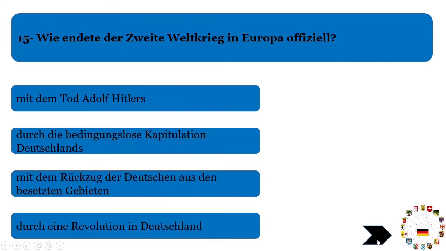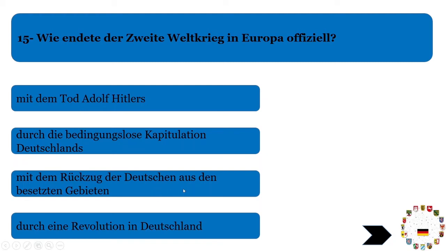Now we will move to the next question. Wie endete der Zweite Weltkrieg in Europa offiziell? They are asking how the Second World War came to an end, or was finished, in Europe officially. What was the reason for that? Mit dem Tod von Mr. H, that he died and the World War was finished. That is not correct. And durch die bedingungslose Kapitulation Deutschlands. Bedingungslos means unconditional, and Kapitulation means to surrender. So just remember that the Second World War in Europe came to an end when Germany surrendered unconditionally in front of the Allied forces. So this is the correct answer.